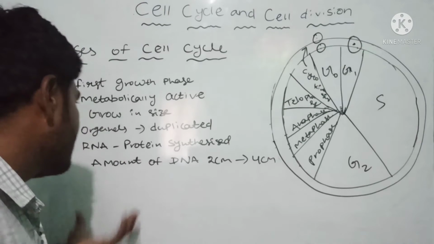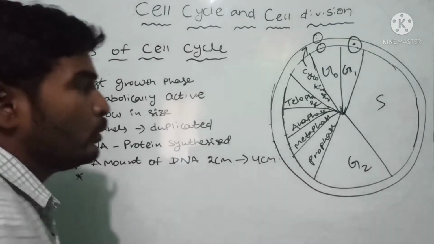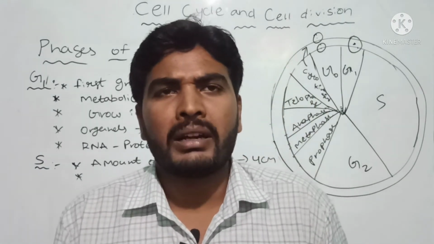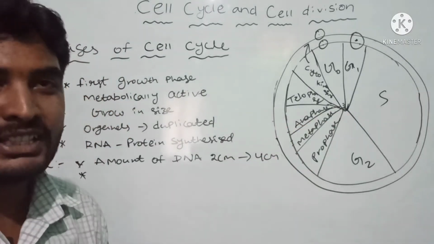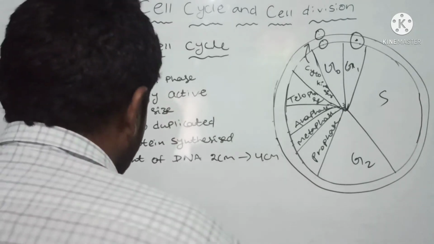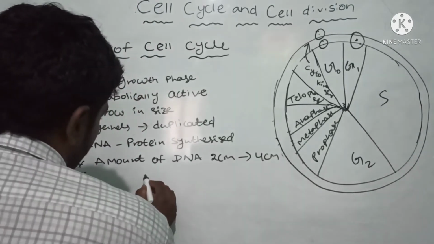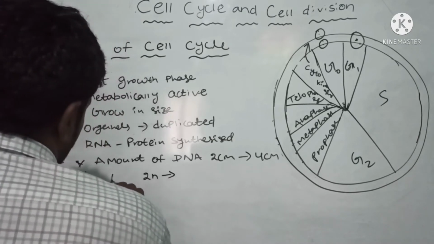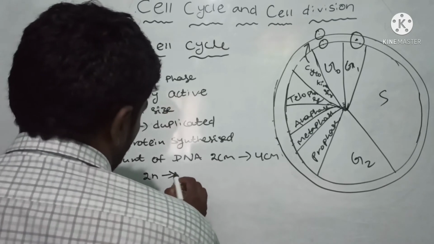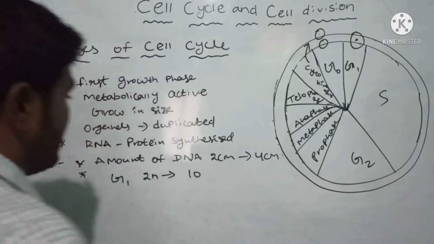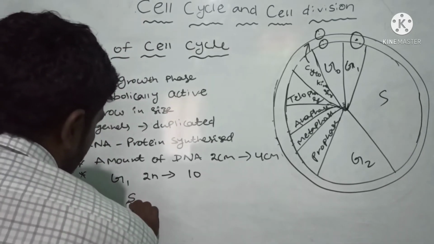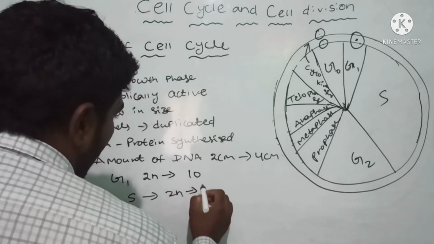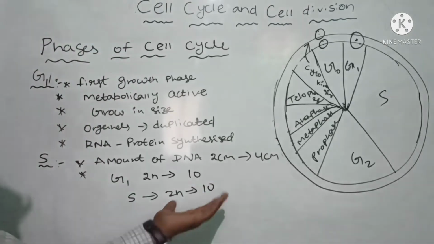But in this S phase, the chromosome number does not change. What do you understand by the chromosome number not changing in S phase? In a diploid organism, the number is 2n. In G1 phase 2n chromosomes, say 10 chromosomes, are present, and after S phase the same 2n number of chromosomes are present.